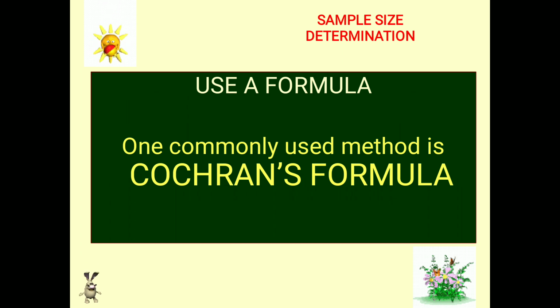So the most reliable method for sample size determination is using a formula. There are many formulae available for sample size determination statistically. They are done basically based on the statistical errors. But the most commonly used method is Cochran's formula. I'm thankful to the studies which I have gone through to understand Cochran's formula. Out of those studies, whatever simple understanding I could develop for myself, I'll be sharing with you all.